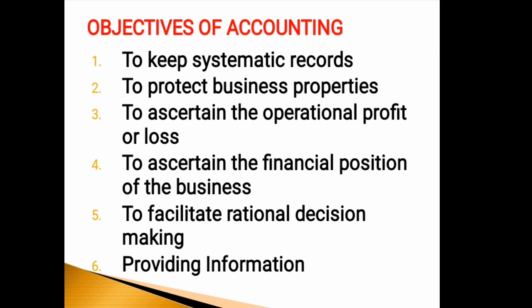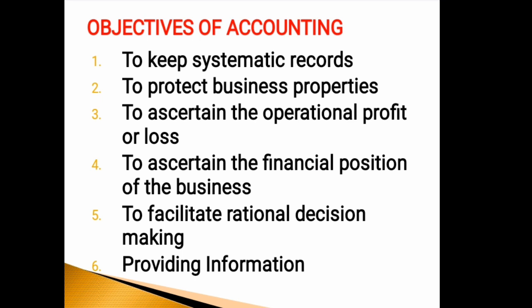The second objective is to protect the business properties. Accounting provides protection to business properties from unjustified and unwarranted use. This is possible on account of accounting information to the manager or the proprietor, like the amount of proprietor's funds invested in the business, that is the capital of the owner of that business.